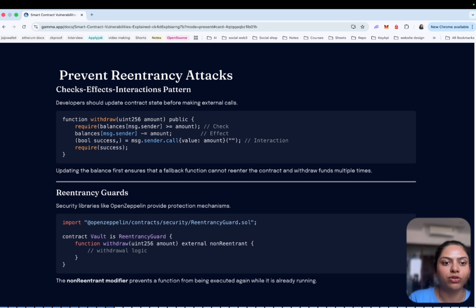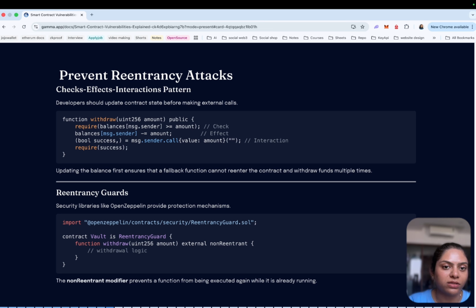The secure function looks like this. First we have the withdraw function, then require the balance of msg.sender, and then the effect: the balance is reduced by that amount, and after that the interaction, sending via msg.sender and checking for success. So now even if the fallback function tries to call withdraw again, the balance has already been reduced.